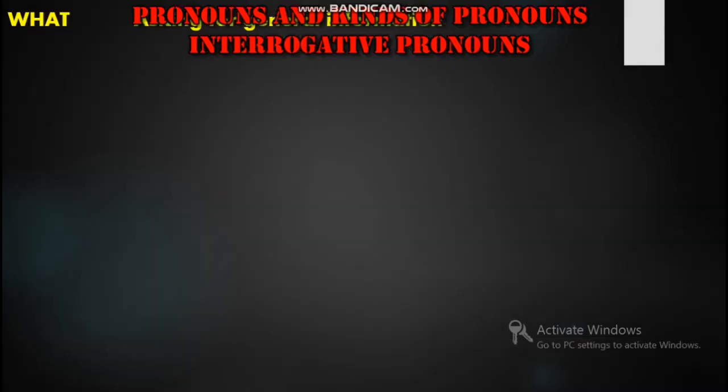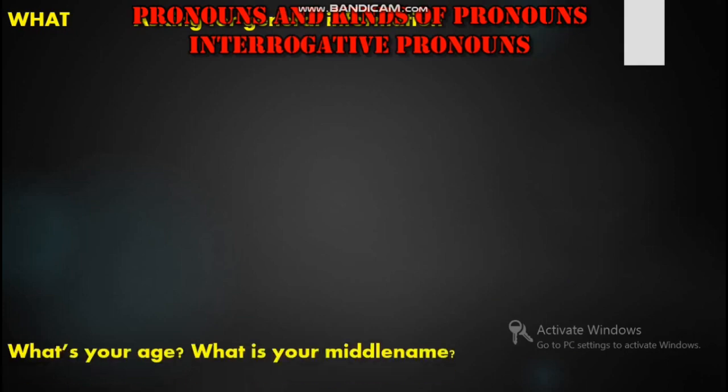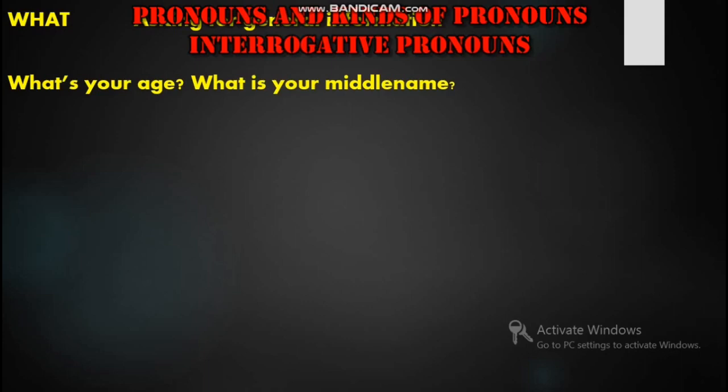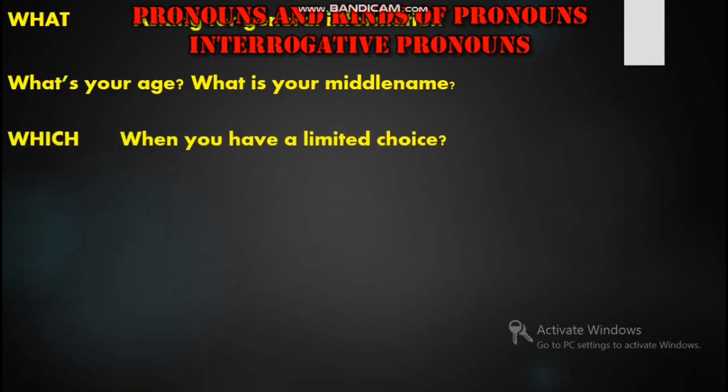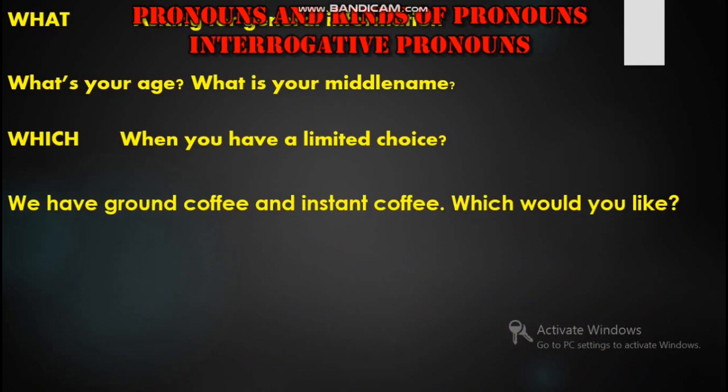What? What is used for asking for general information. For example, what is your age? What is your middle name? Which? Which is used when you have a limited choice. Example, we have ground coffee and instant coffee. Which would you like? So it is also there to ask a question related to a noun. The answer will come as a noun.